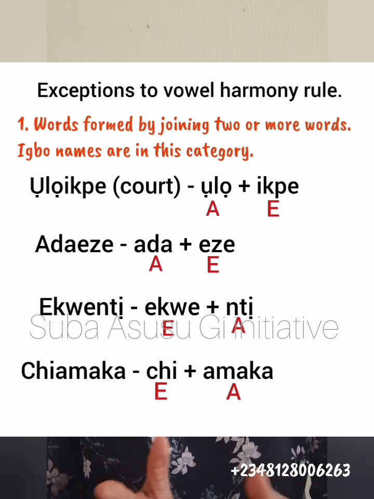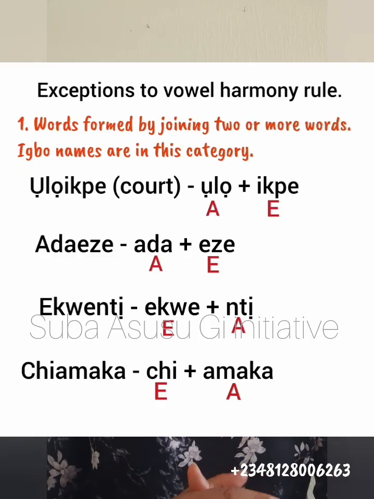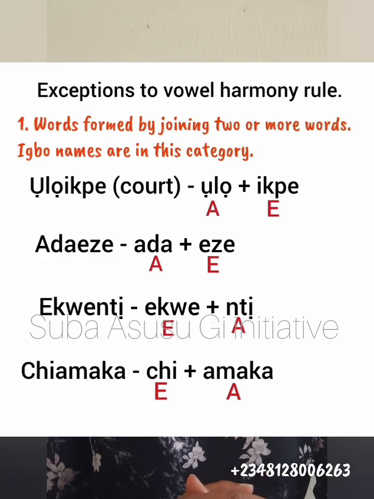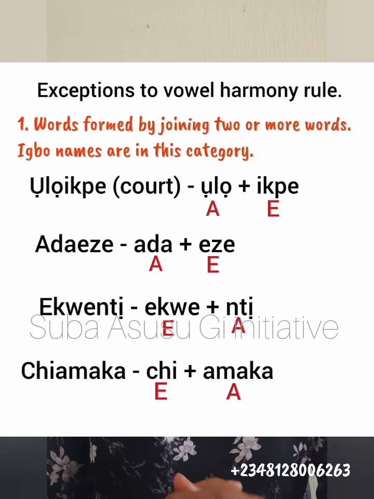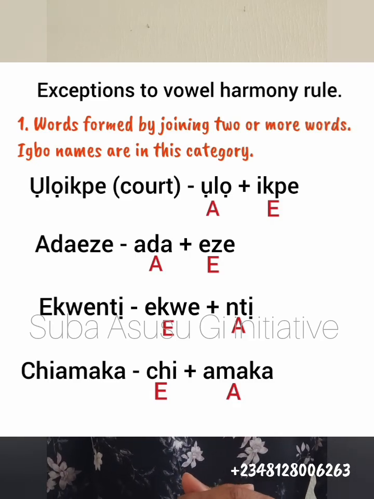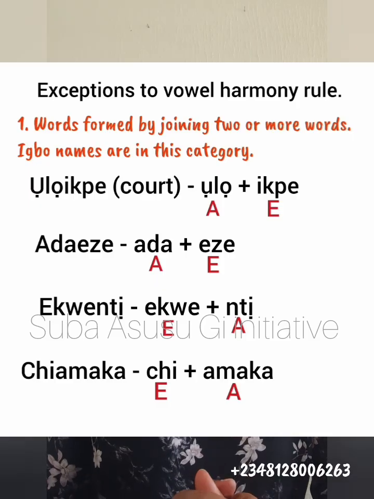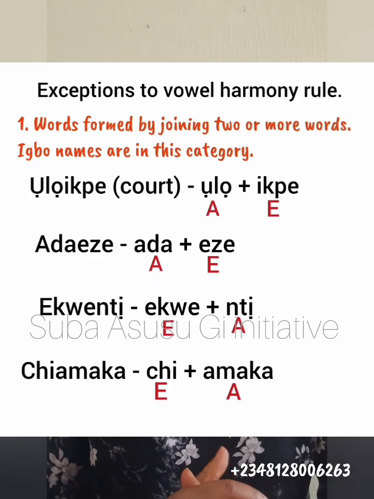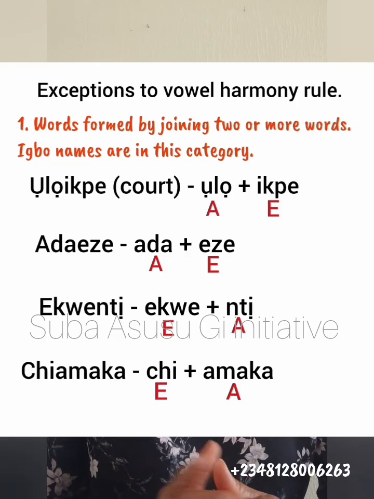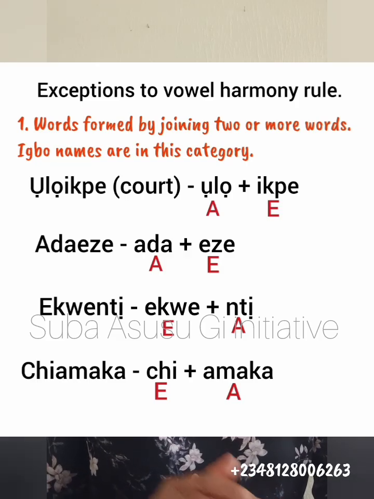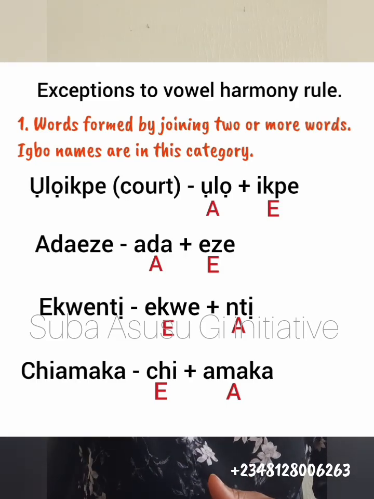But any girl born to a family is an Ada in that family. All right, so the name Ada-eze does not obey the vowel harmony rule, but when you stand the words separately, each one obeys the vowel harmony rule. So you see that Ada belongs to otu a, the vowels in Eze belong to otu e.